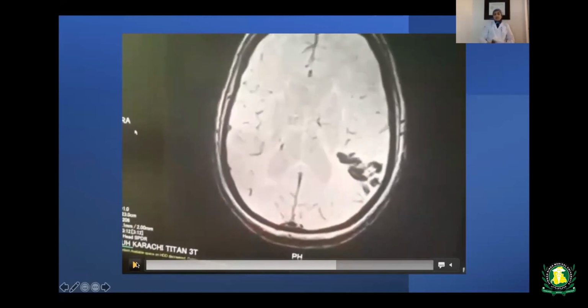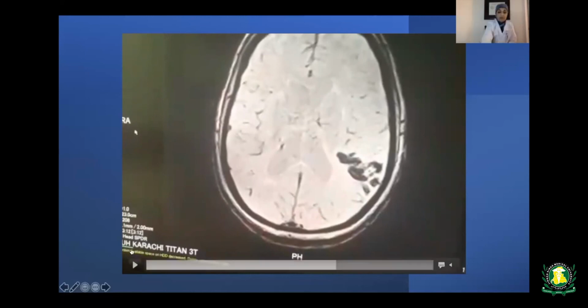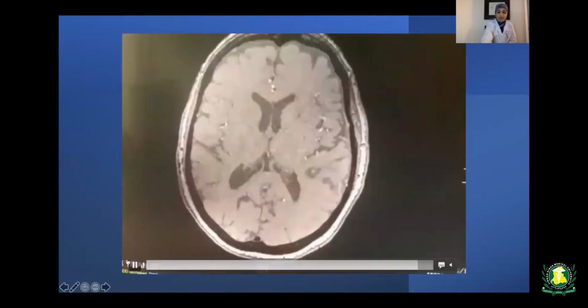For this patient's management, since we found that this was a hemorrhagic stroke, and the patient was already on aspirin and Plavix, both antiplatelets were stopped given the hemorrhage. The patient was monitored closely and only conservative management was done.